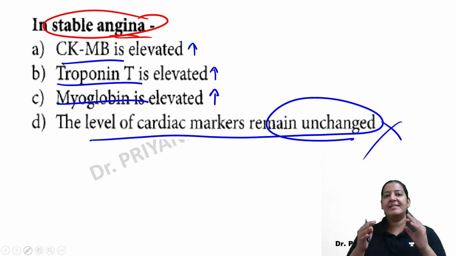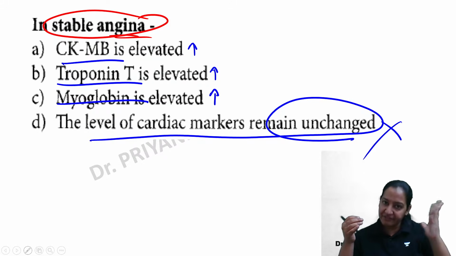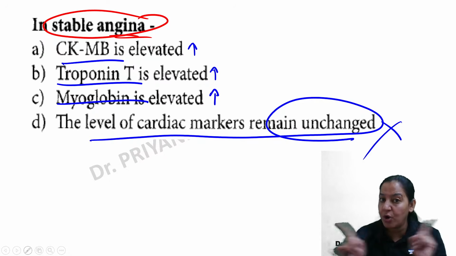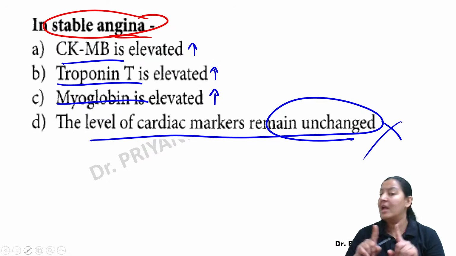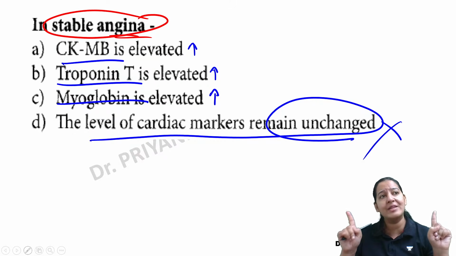In MI, as I've told you, the cells are bursting. Necrosis takes place. The cells are bursting. That's why the enzymes are leaking into the blood. But in angina, there is no bursting. Necrosis does not take place because in angina, the ischemia is transient. It is not persistent. So necrosis does not take place in angina. That's why in blood, all the enzymes are normal.